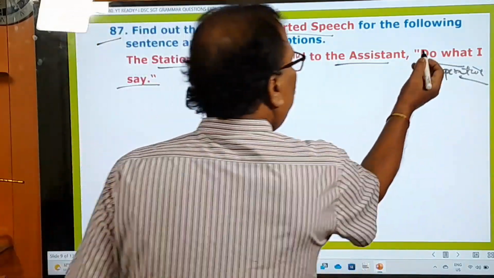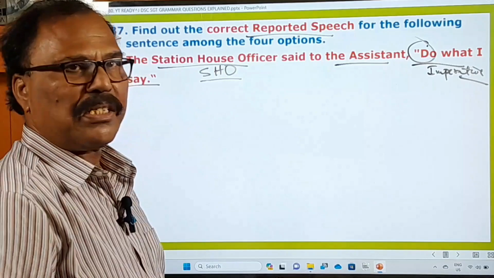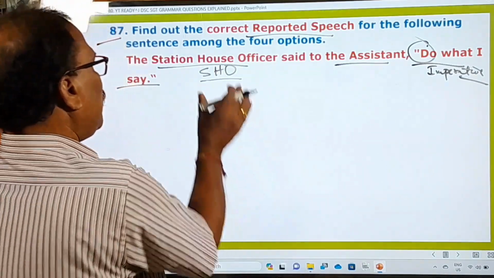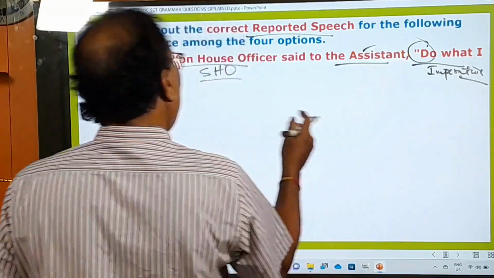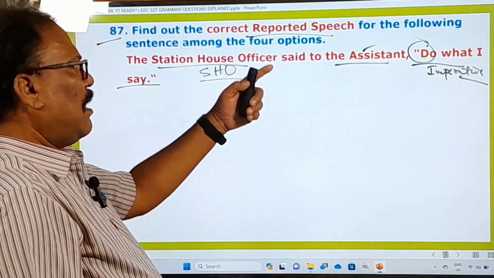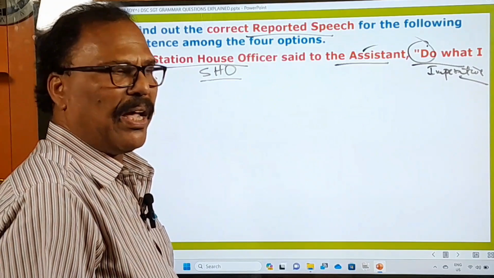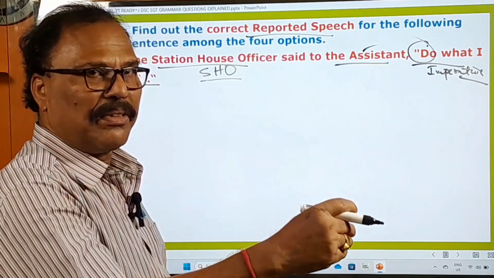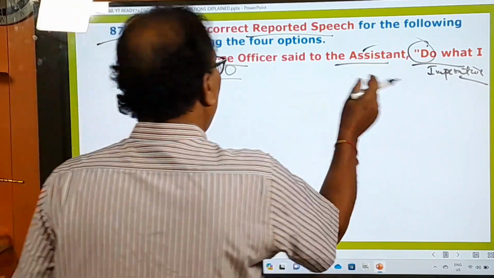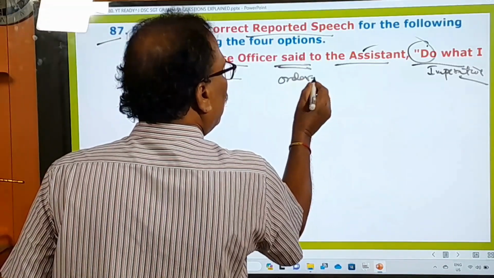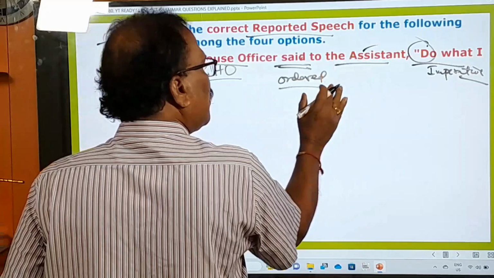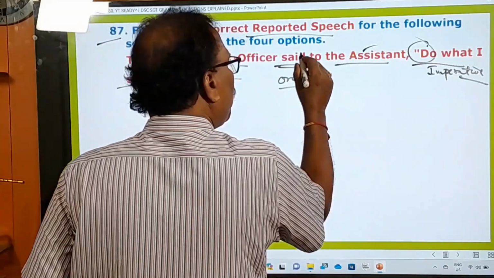Here the sentence begins with a base form verb: do what I say. And here the station house officer is saying these words to this assistant. How do you think he has said these words to the assistant? "Hey, do what I say." If you think in that way, then this reporting verb must be turned into ordered, because when you change this sentence into indirect speech, you have to change this reporting verb.